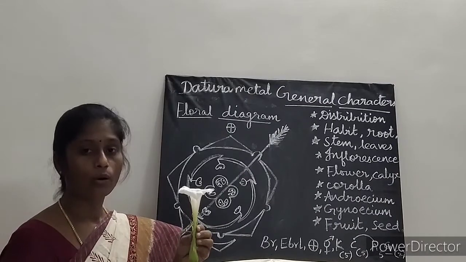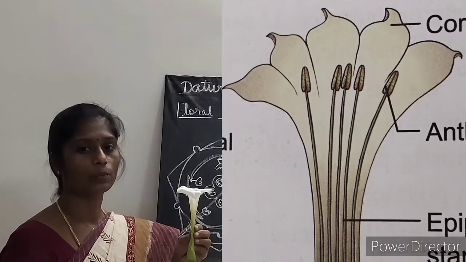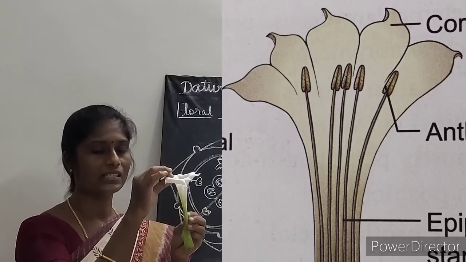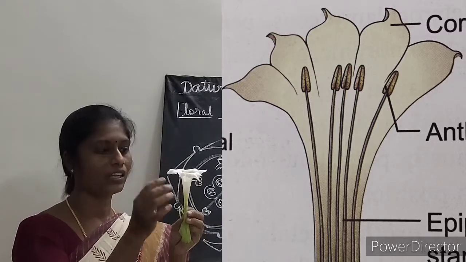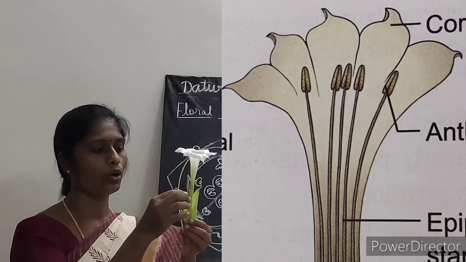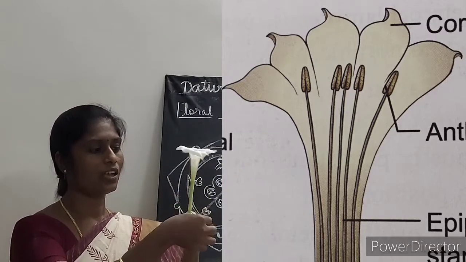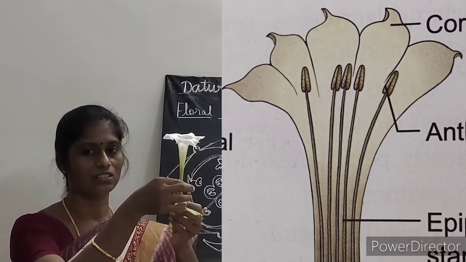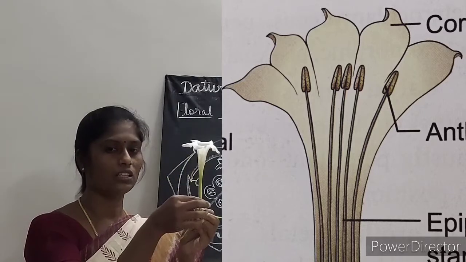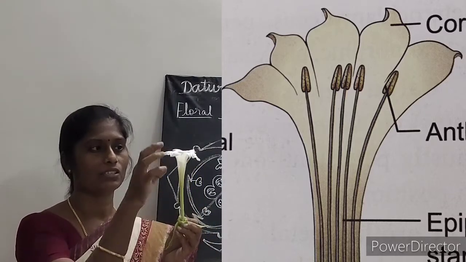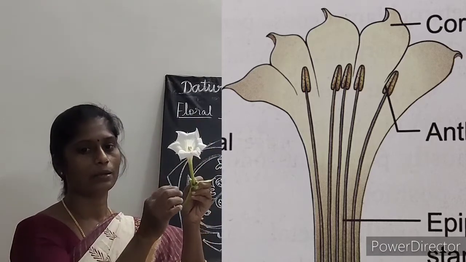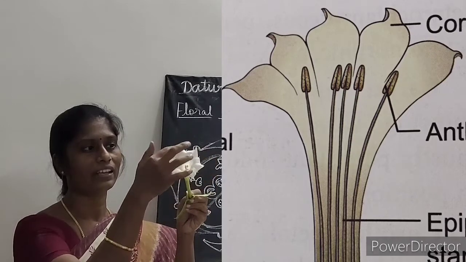Next is about corolla. So corolla here is made up of petals. This is corolla. It is made up of petals, and it is also 5, greenish white in color. So if you peel off this calyx and see, this part is called as what? Corolla. It is tubular like structure, is it not? So here it is greenish white in color, sympetalous. So petals are joined. So it is sympetalous.